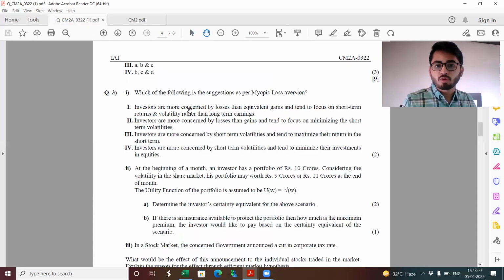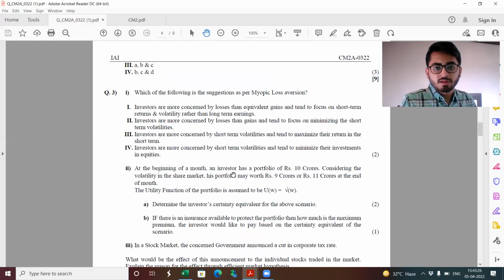That is, investors are more concerned by losses than equivalent gains and tend to focus on short-term returns and volatility rather than long-term earnings. That is why the term myopic loss aversion, myopic here basically is short. It's a technical term sometimes used for short-sightedness. That is why here